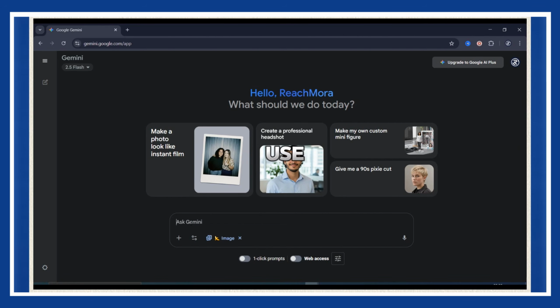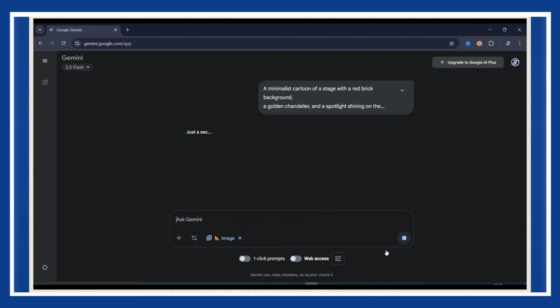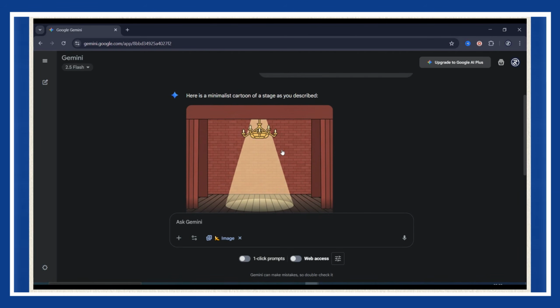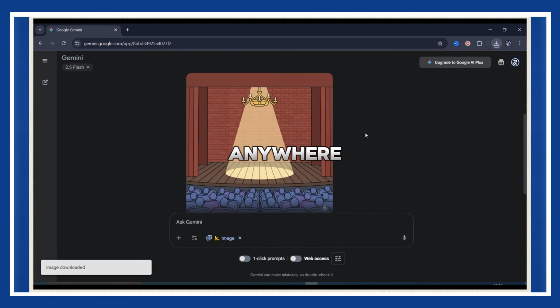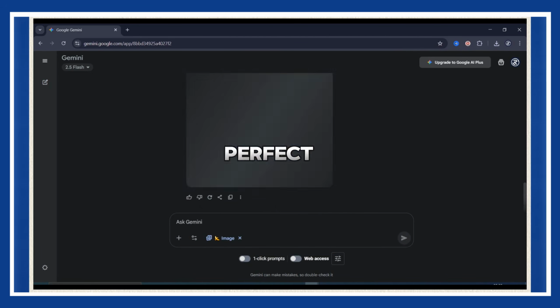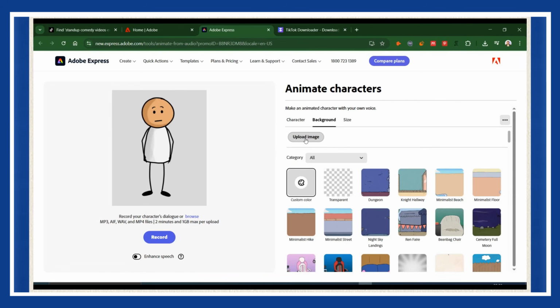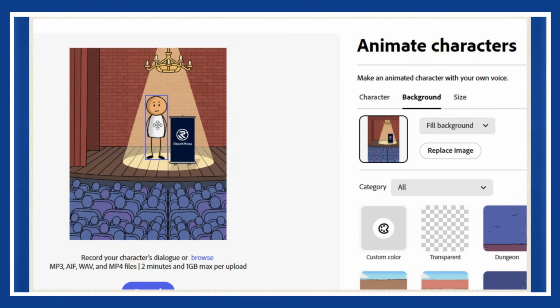Now here's the magic. Use this prompt to generate a minimalist cartoon of a stage with a red brick background. In a few seconds, boom, the AI gives you a perfect comedy stage. If you want to personalize it even more, ask it to add your logo on the wall or anywhere in the image. I did that and it turned out perfect. Download your new background, go back to Adobe Express and upload it as your scene backdrop. Resize Sticky, place him right on that stage, and now he's officially ready to perform.